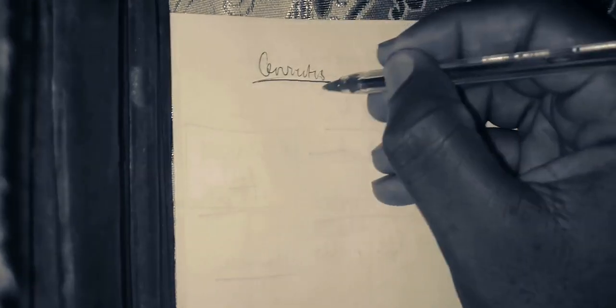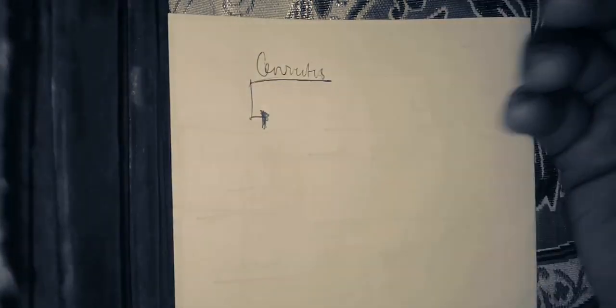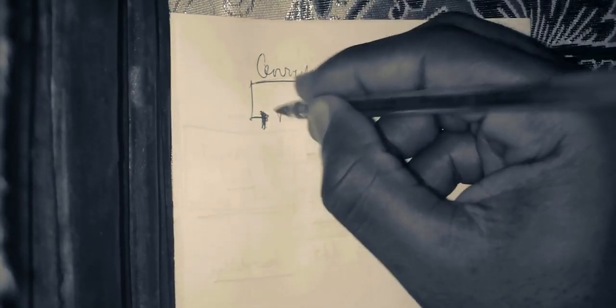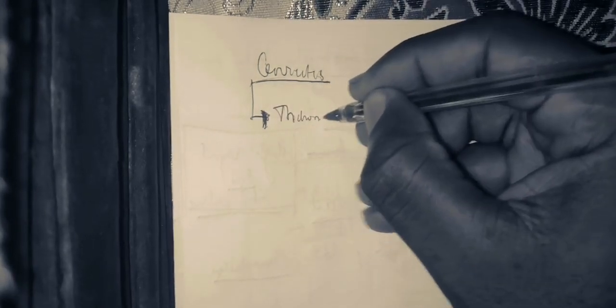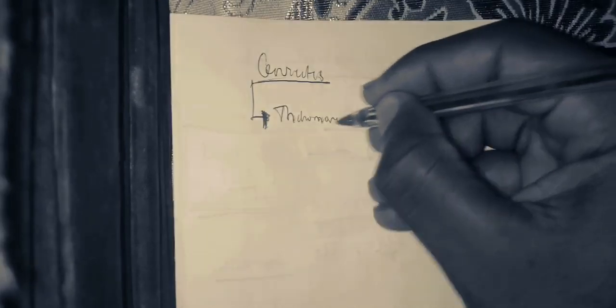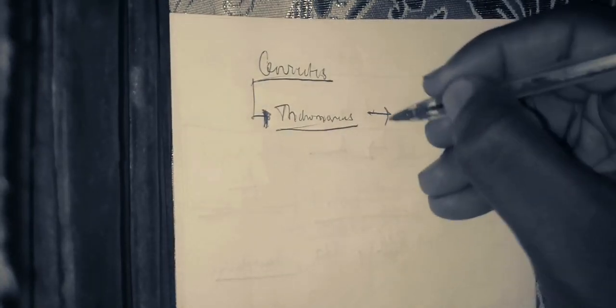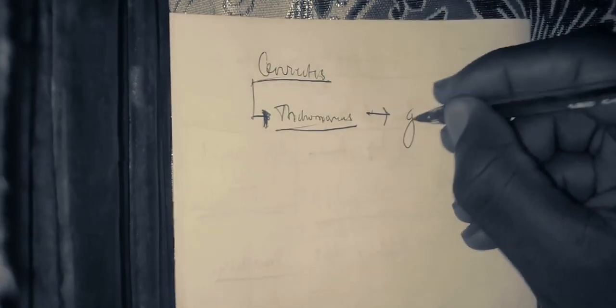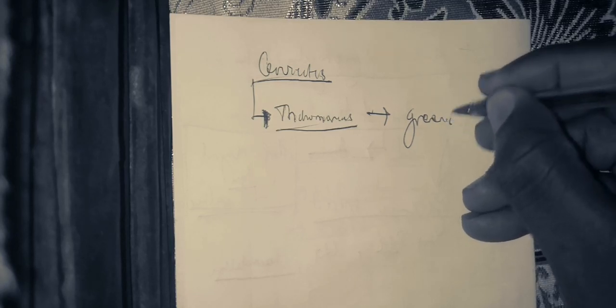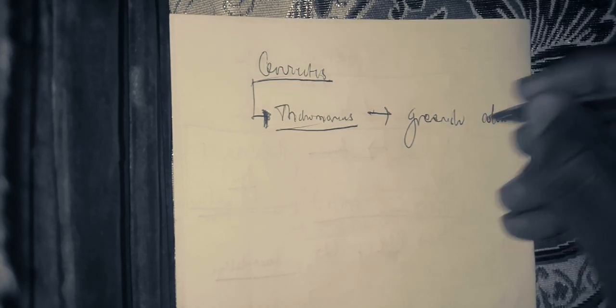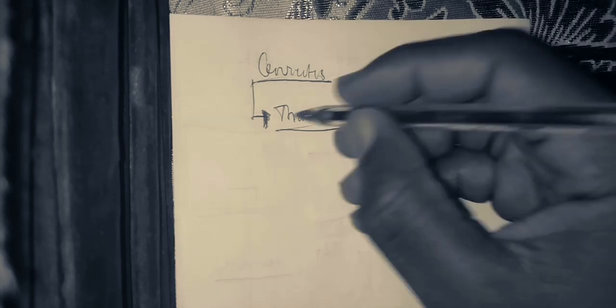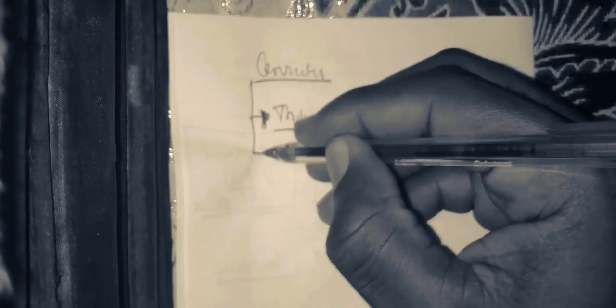And you need to know that cervicitis can be of different etiology. We can have Trichomonas vaginalis, which can result in cervicitis, and Trichomonas vaginalis cervicitis is usually greenish in color. Is it clear?